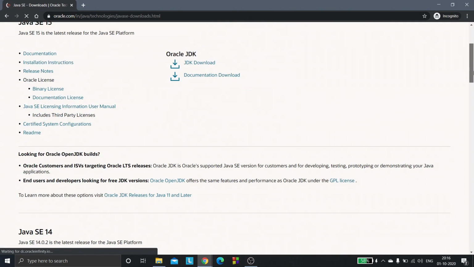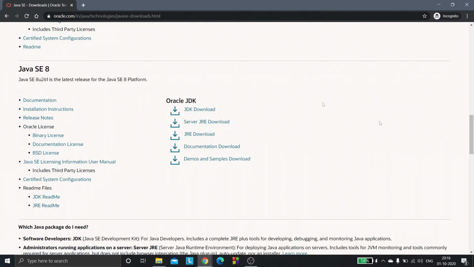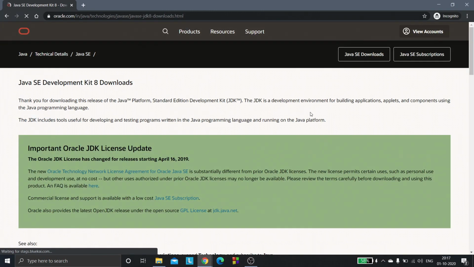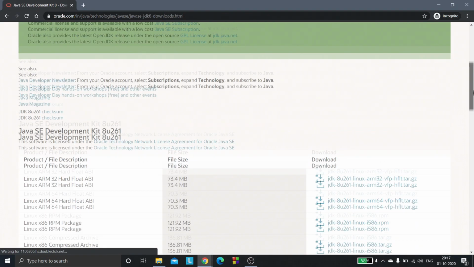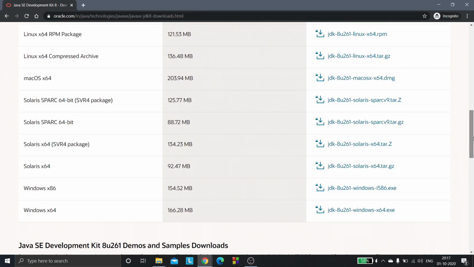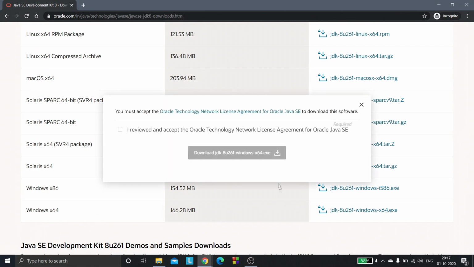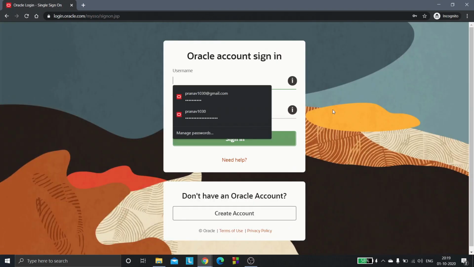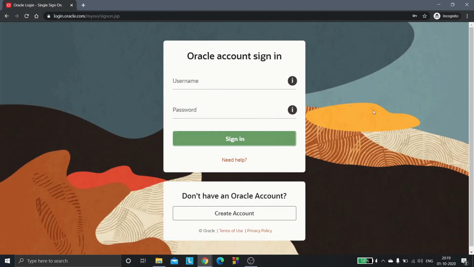So here we need to select this link, and then scroll down and make sure that you select the 166.28 MB 64-bit if you have a 64-bit Windows operating system. Okay, we will take this and we can download it now. If you have an Oracle account, log in, otherwise create an Oracle account and you can install it.